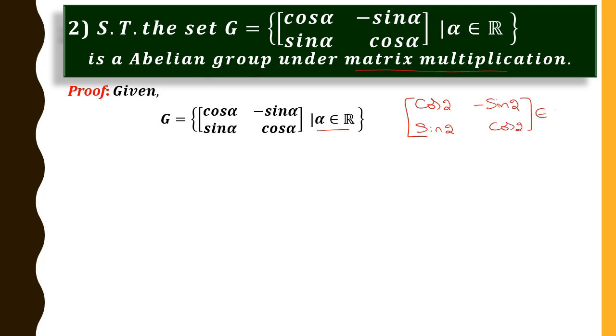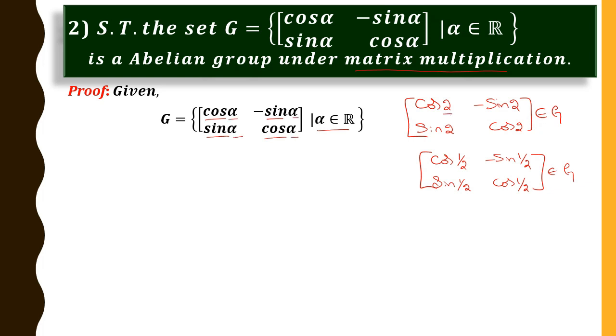So this is an element in G. Similarly, if you write cos 1 by 2, minus sin 1 by 2, sin 1 by 2, cos 1 by 2, clearly this is also an element in G. And observe that here I have cos, minus sin, cos, and alpha is the same everywhere.